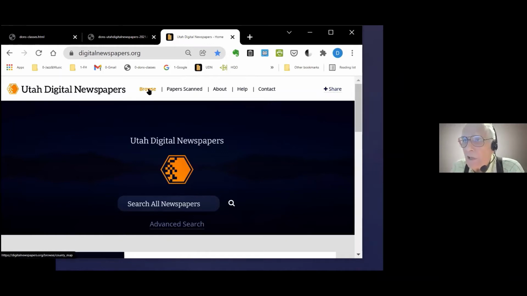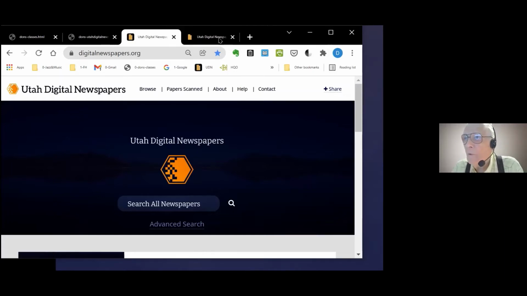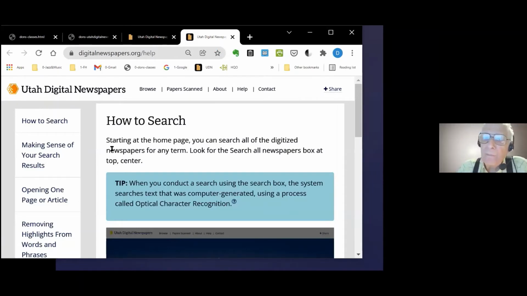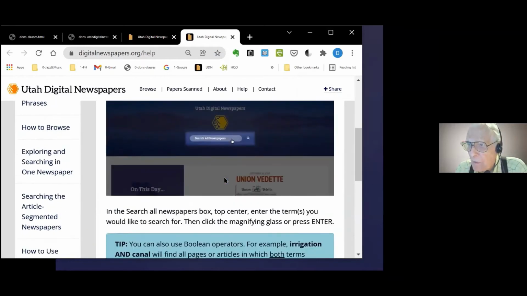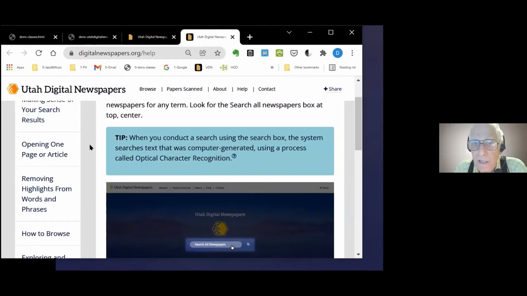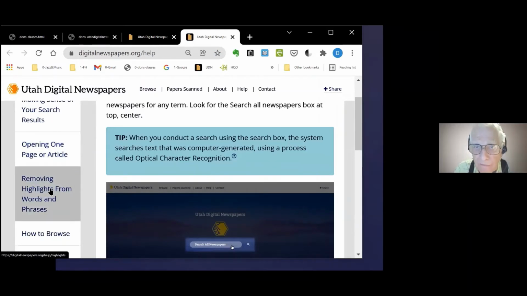There are these things at the top here where it says browse, papers scanned, about, help, and contact. I recommend that you read all of this stuff that's in help first. I'm going to hold down the control key and click on that so that it'll open in a separate tab here. Notice that there's information here on how to search. There's a little write-up there about how to do the search. There's information here on opening a one-page article. There's information on removing the highlights.